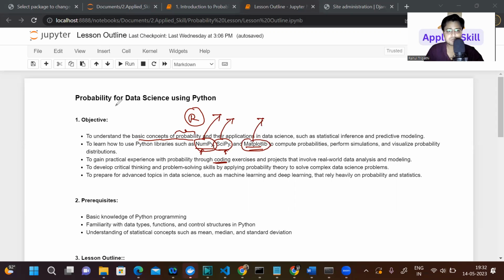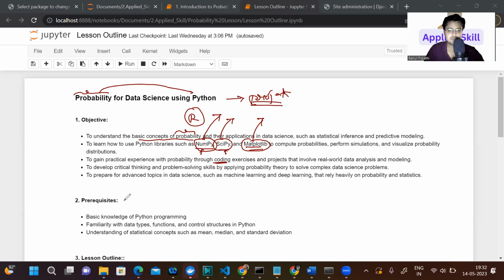So at the end of the course, you will get two skills. One will be probability, the concept of probability, and then how to implement those concepts in Python, so that you can apply both these skills in your upcoming projects. Okay, so this will be the objective of this course.